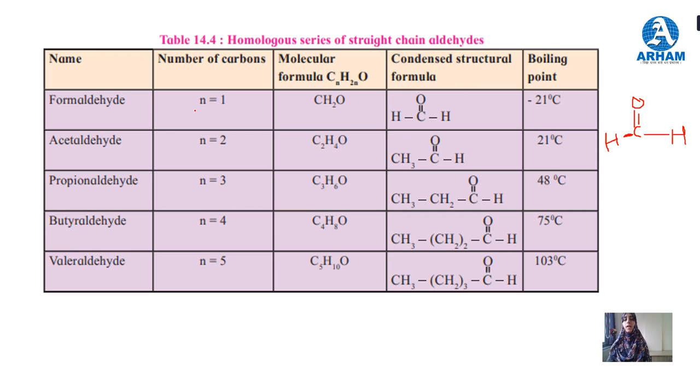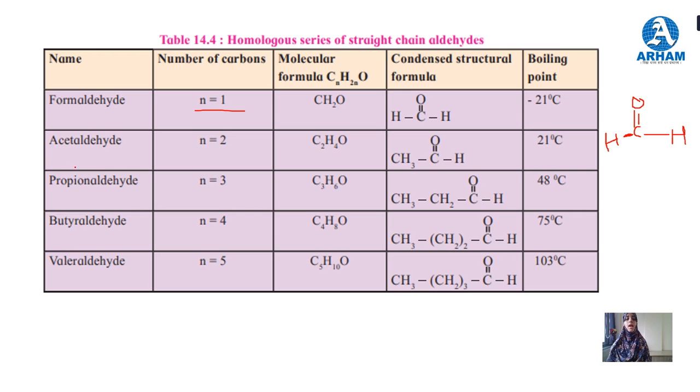Number of carbon atoms, n, is 1. Only the aldehydic or carbonyl carbon is present, and the molecular formula is CH2O: 1 carbon, 2 hydrogen and 1 oxygen. This is formaldehyde. This is the structural formula, and the boiling point is given.